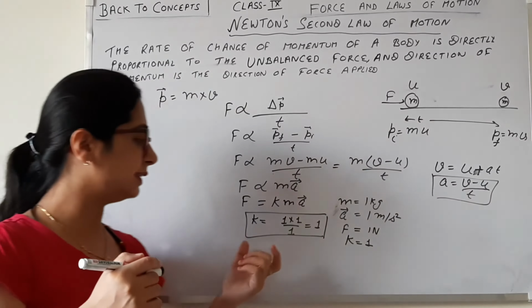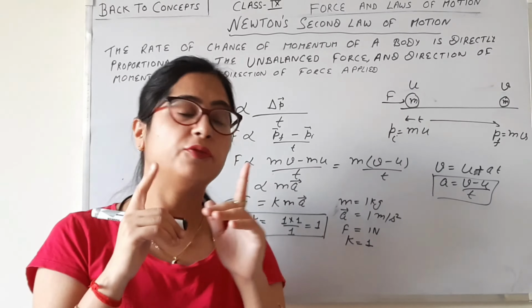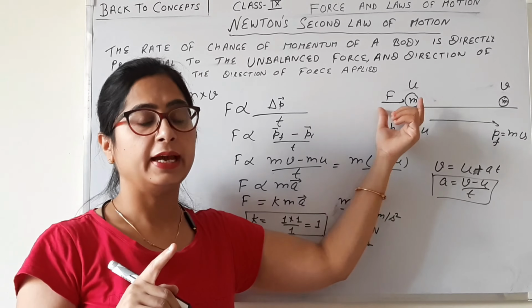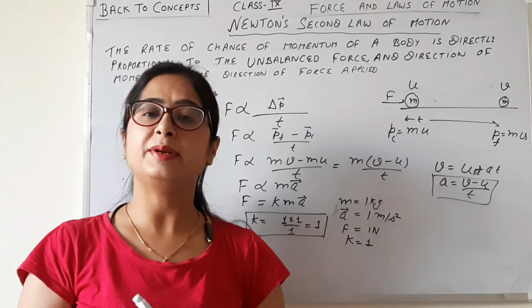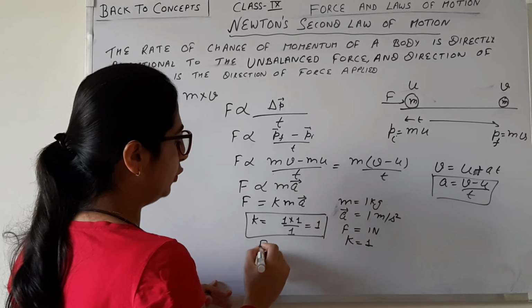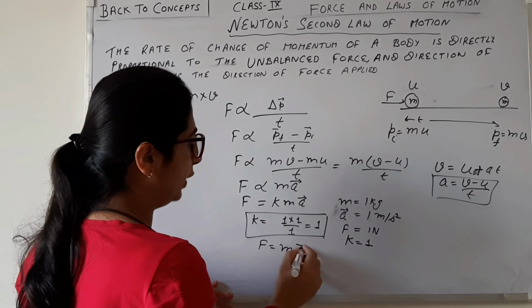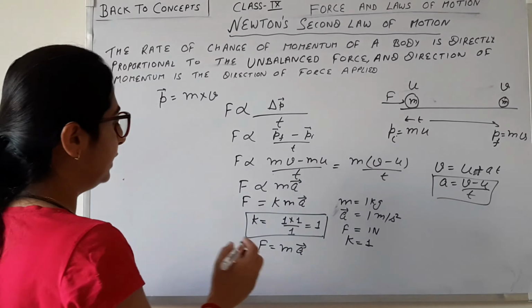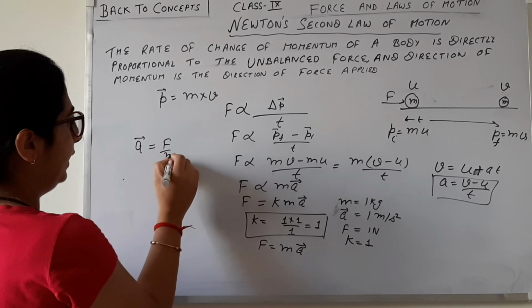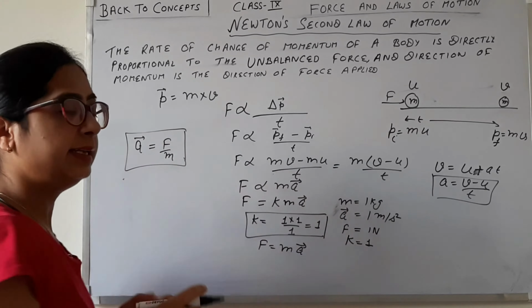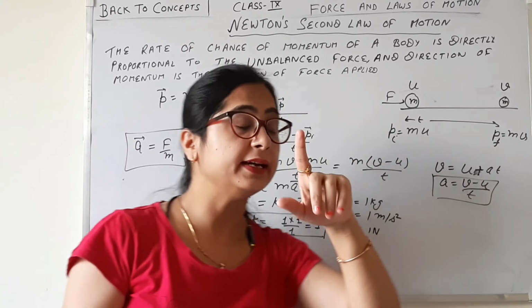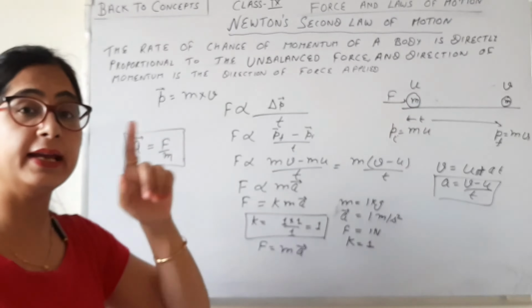So how do we define this? When 1 Newton force is applied on a mass of 1 kilogram, it has an acceleration of 1 meter per second square. If we put the value of k equal to 1, the equation becomes F is equal to ma, or we can say that acceleration is equal to force divided by mass. Means how much a body will accelerate depends on how much force we apply.